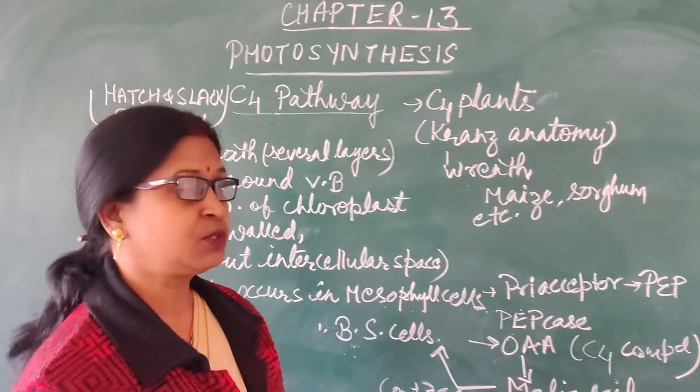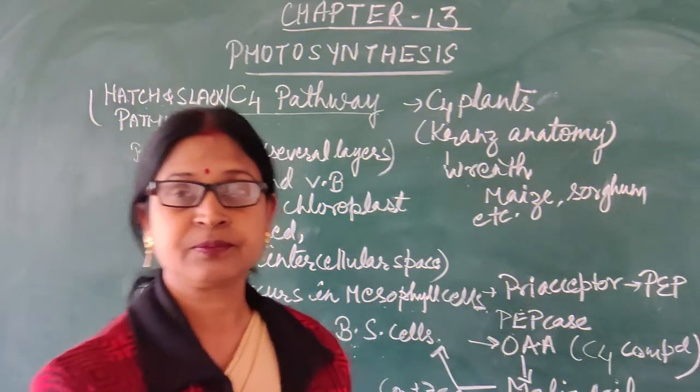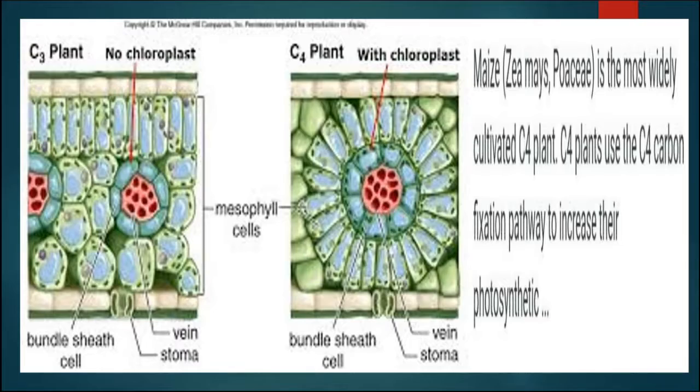Now we will discuss this through the diagram. In this slide we can compare the structure of the C3 plant as well as the C4 plant. In the C3 plant, we can see this vascular bundle is surrounded by the bundle sheath cell.